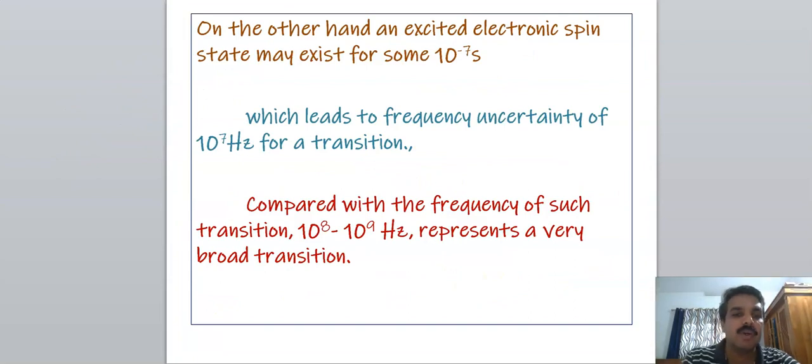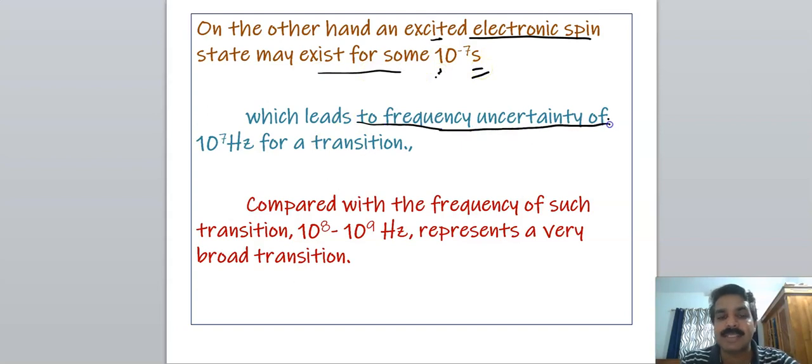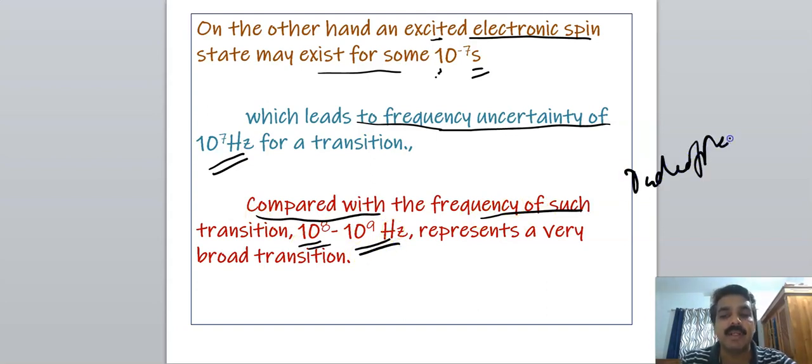But on the other hand, an excited electronic spin or nuclear spin state, electronic or nuclear spin excitation may exist for some 10 raised to minus 7 second, which leads to a frequency uncertainty of 10 raised to 7 hertz, which is very high compared to the frequency of such transitions, 10 raised to 8 to 10 raised to 9 hertz, because we are using radio frequency in electronic and nuclear spin transitions.